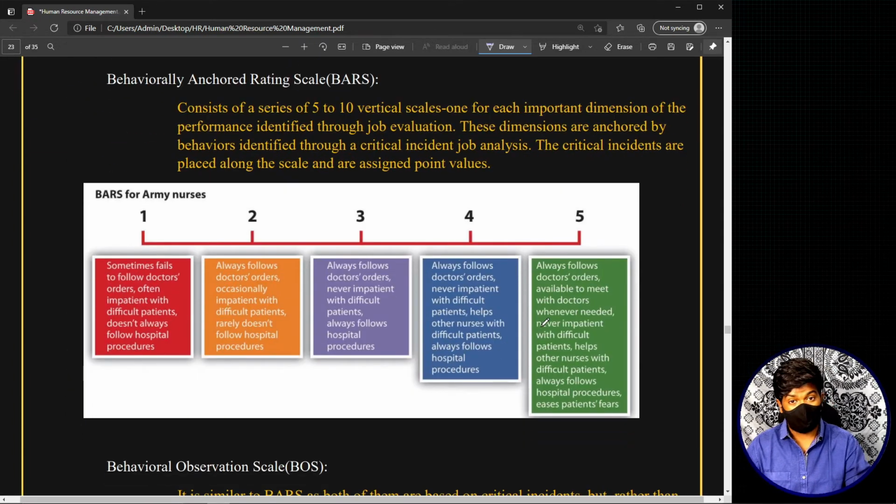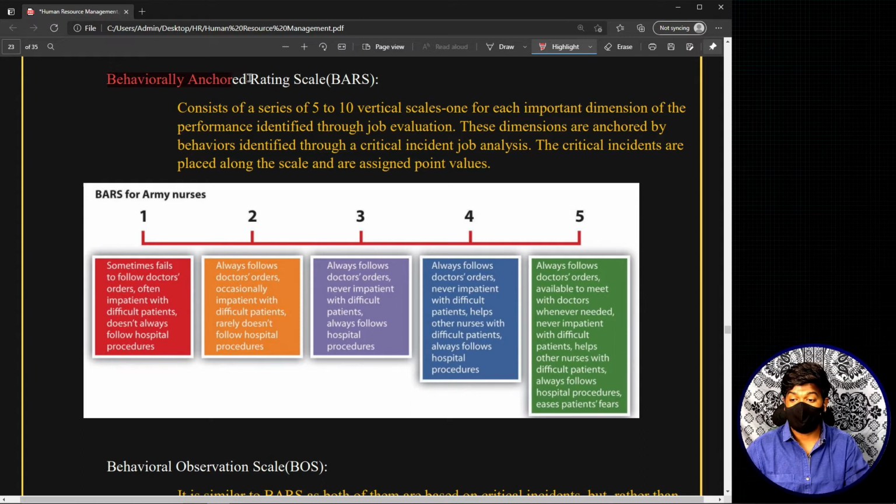Now let's move to one of the most important and most used performance appraisal methods, which is BARS, the behaviorally anchored rating scale. Let's look at what we mean by this method, what generally happens in this method, and how basically this method is used.